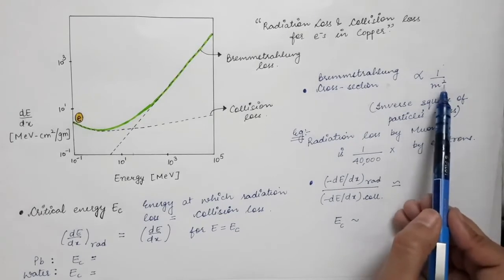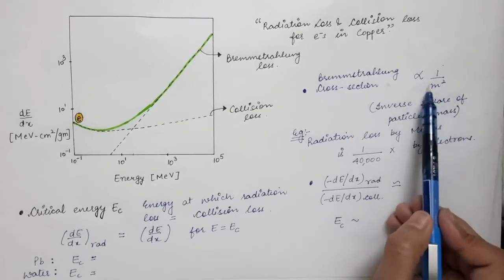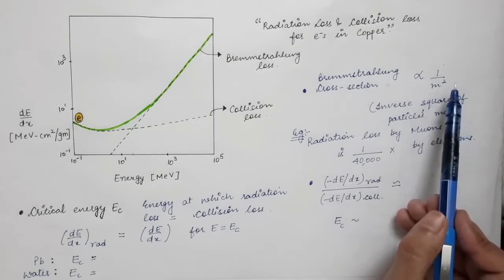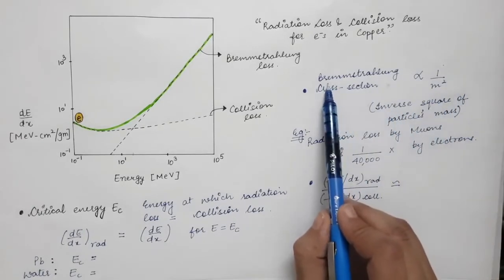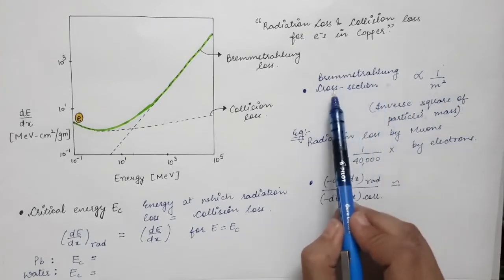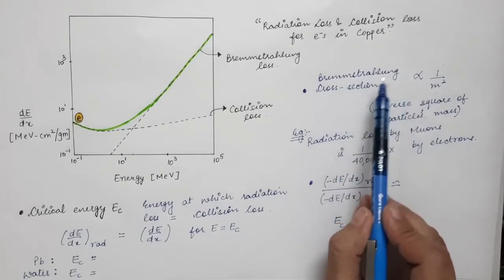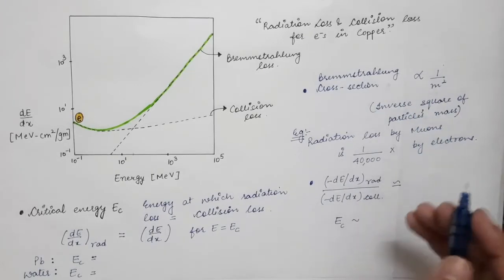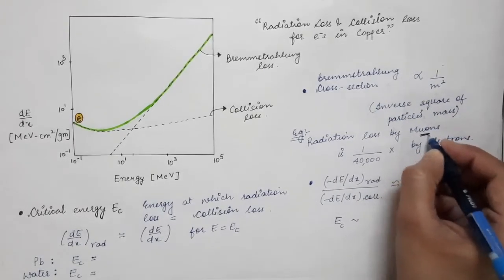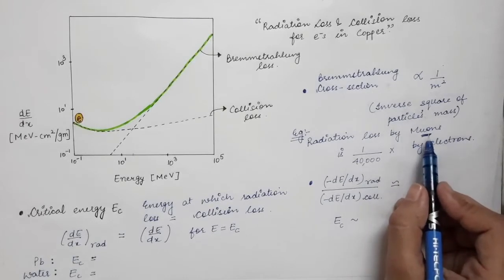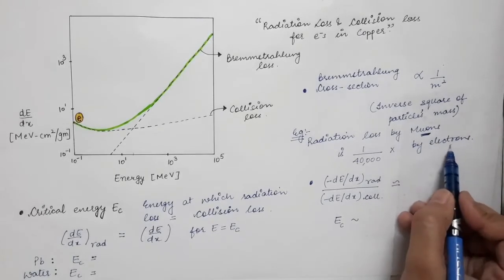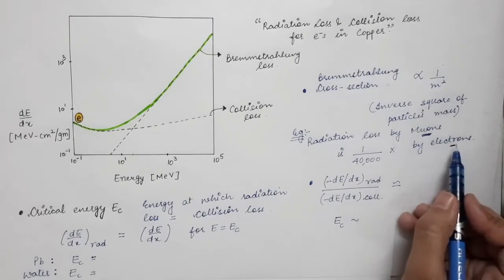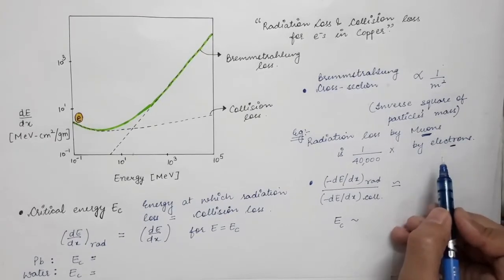So for the case of heavy charged particle, the mass of the heavy charged particle is very large as compared to electrons and positrons. Therefore, in that case, the cross section of the Bremmstrahlung loss is very less, and you can say it is negligible. Now, if you talk about muons, the mass of muon is about 200 times that of the electron. So muon is the next heavy particle after the electron.